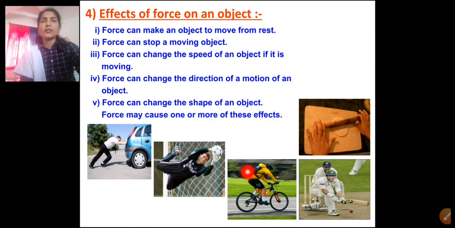The boy can run the cycle fast, or slow, depending on his riding speed. The force can change the direction of motion of an object. Likewise, see the cricketer, this batsman hitting a ball. The ball is coming in the opposite direction, but when the batsman hits the ball it will change its direction.